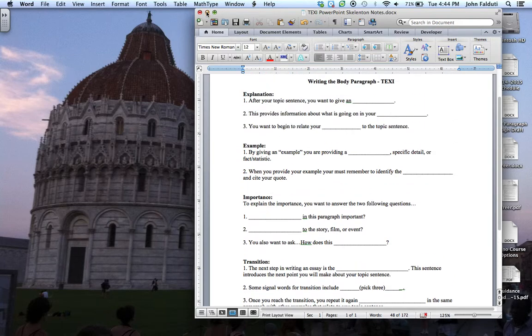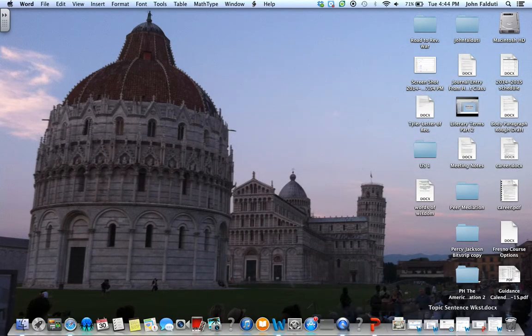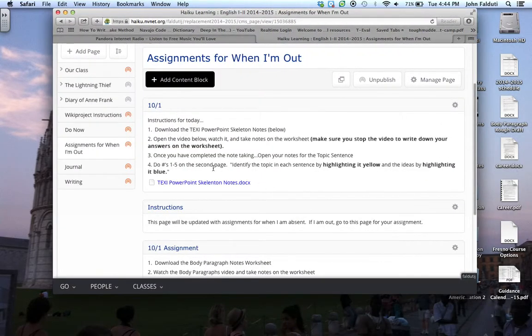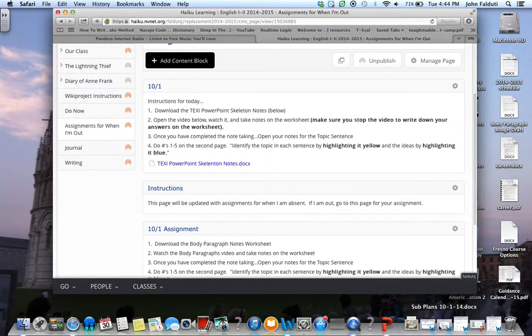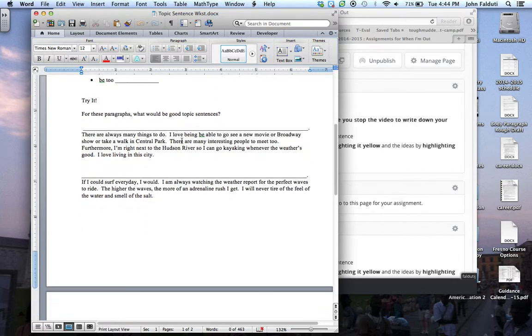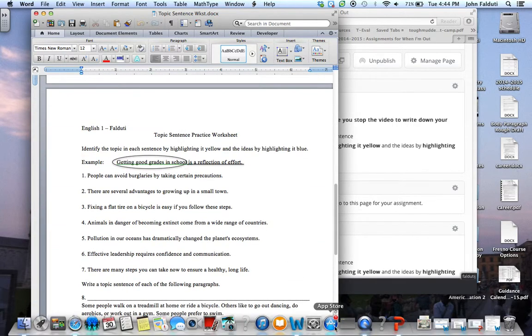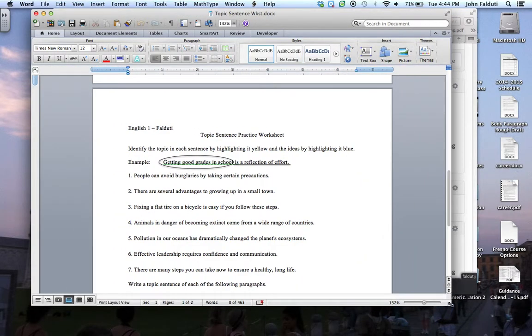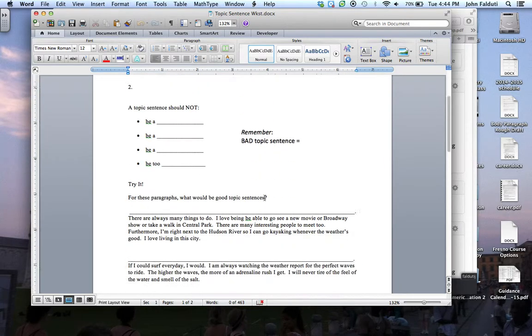Once you have finished this, what you're going to pull up is this here. This is the worksheet we worked on the other day with topic sentences. You're going to go back to the topic sentences worksheet, which you should have saved and which should have your notes on it. You're going to scroll down to the second page, as you see here. It says identify the topic in each sentence by highlighting it yellow and the ideas by highlighting it blue. If you need to go back to your notes, feel free.